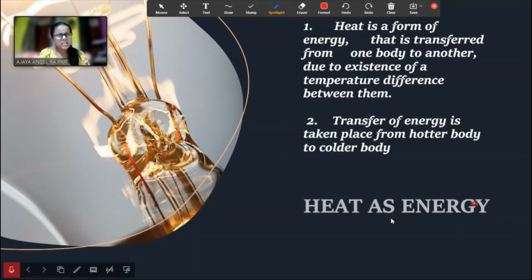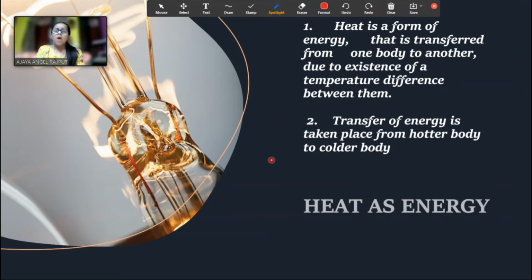So now, is heat energy? Yes, heat is a form of energy that is transferred from one body to another, from the hotter body to a colder body. This body is hotter, this body is colder. This hotter body's hotness will go into the cold body.